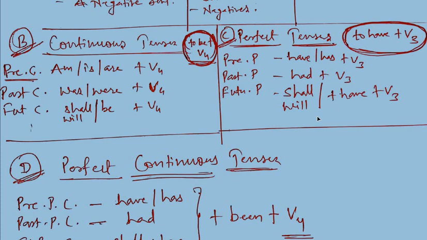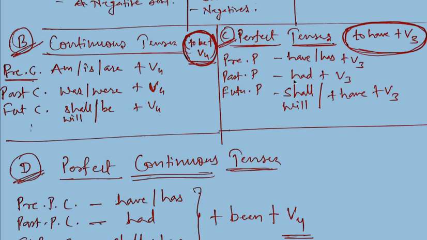So I told you primary auxiliaries are very important. What are primary auxiliaries? To do's, to be's and to have's. Without these primary auxiliaries, tenses cannot be formed. So I was telling you in the beginning that you should be aware of the auxiliaries and their forms. Here to have's: have/has shows present tense, and V3, the past participle, is the perfect form, so present perfect.